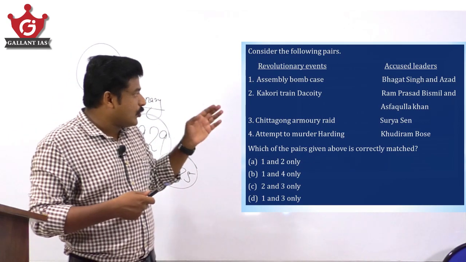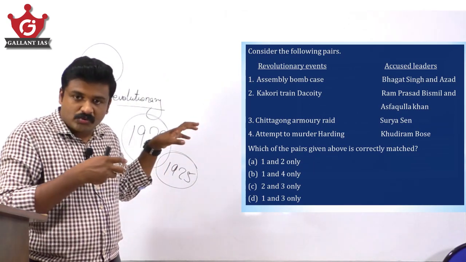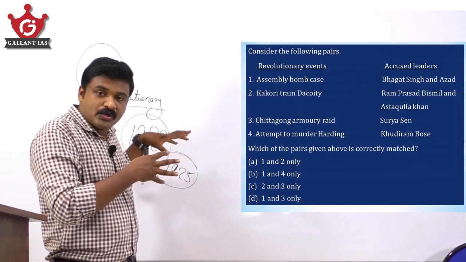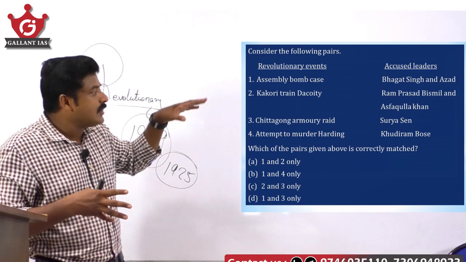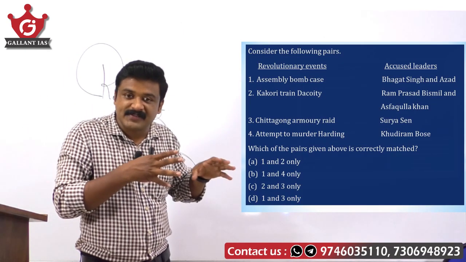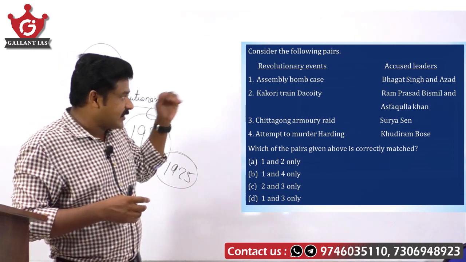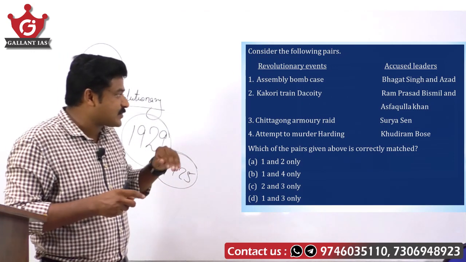Okay, so the Kakori train dacoity, which is near Lucknow, happened in 1925 under the Hindustan Republican Association, and Ram Prasad Bismil was its chief leader, its mastermind. Now, is the second pair correct?